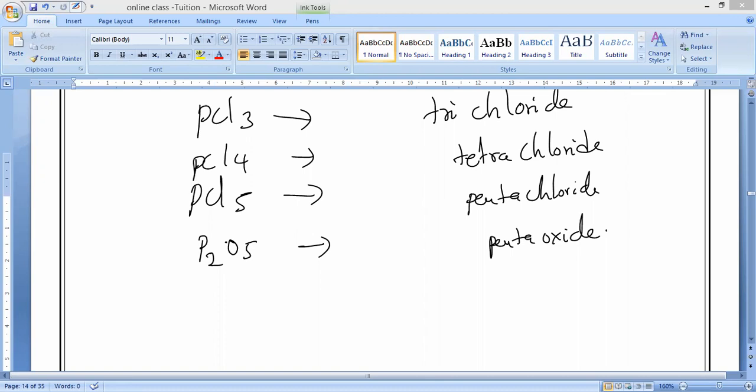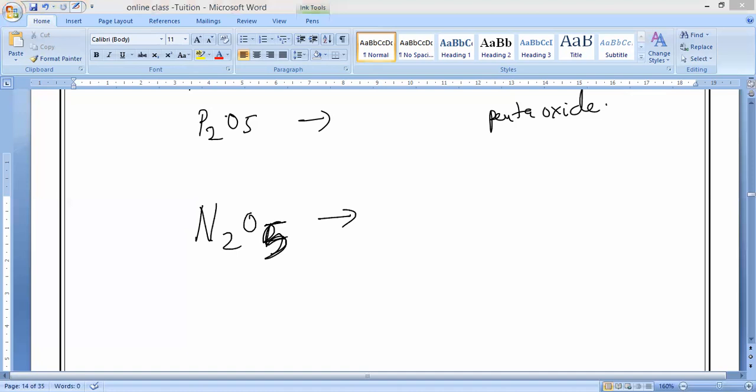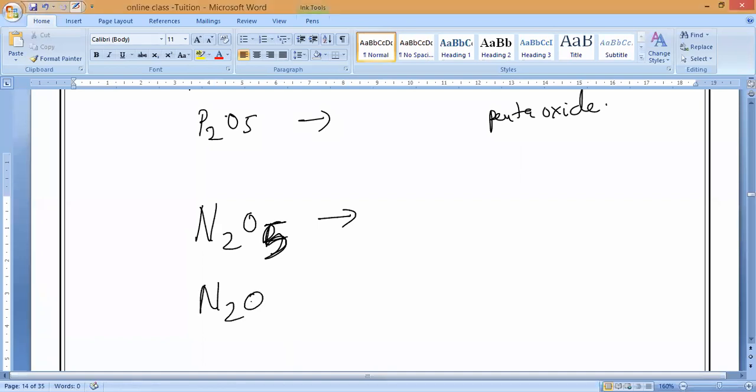So like this, everything. Suppose N2O5, what is that? Anybody can say the naming? N2O2 is dinitrogen dioxide. N2O5 is dinitrogen pentoxide. Understand? Everybody, please respond. Clear? Okay. N2O4, anybody can answer, girls?